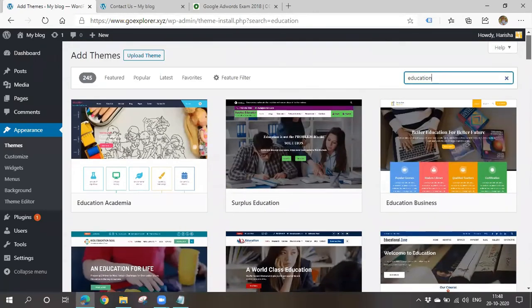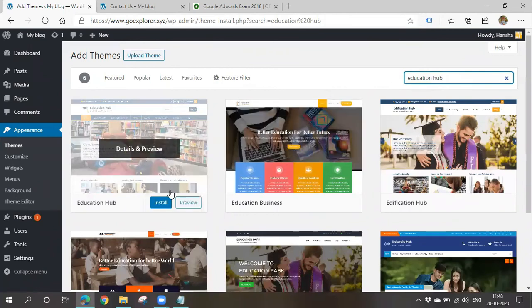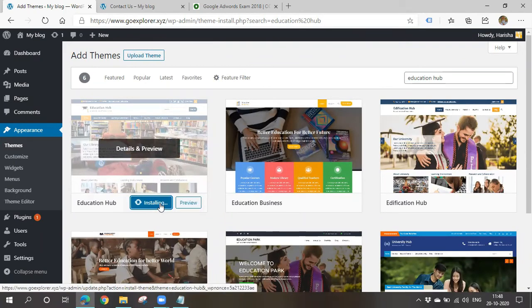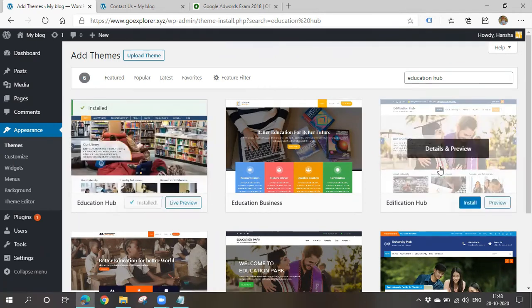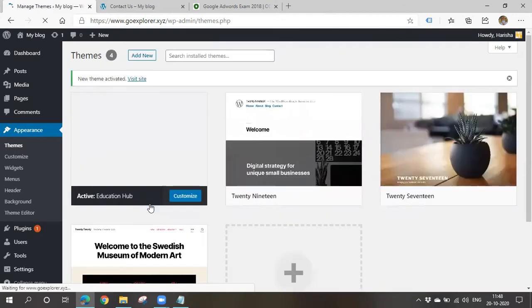I'll choose a theme called Education Hub. Simply click on install. Then click on activate. Once you click on activate, your theme will get applied.